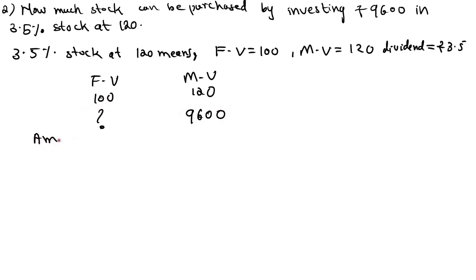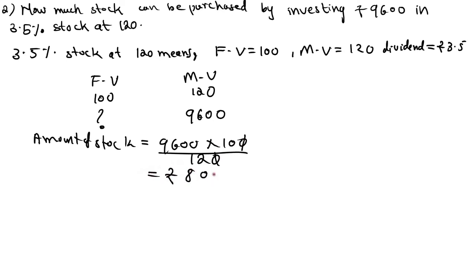Amount of stock or share, you can use share also. Amount of stock is equal to 9,600 into 100 divided by 120. So 0 and 0 get cancelled. Then if you simplify this, you will get rupees 8,000. See, for 9,600 rupees you can purchase a share worth 8,000, because the market value is equal to 120 rupees.